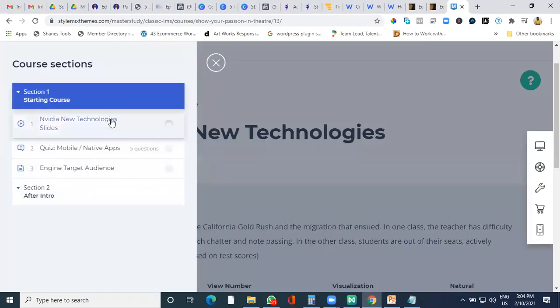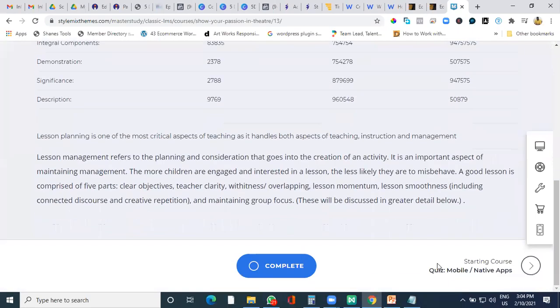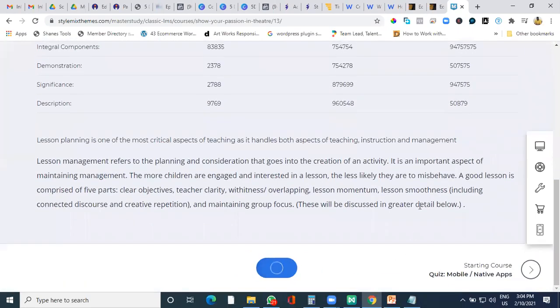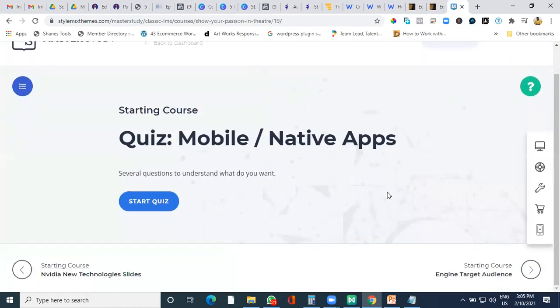The student is going to read. The course details are going to be seen like this. It's like a table of contents which will be seen over here. If he completes this particular thing and clicks on complete, it takes him to the next page. It says, okay, course completed, and goes ahead. As he goes ahead, he's able to see a quiz.